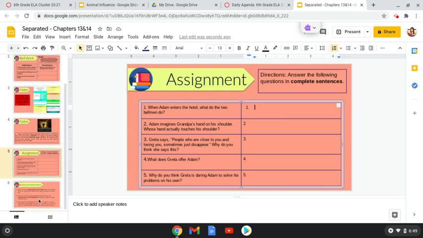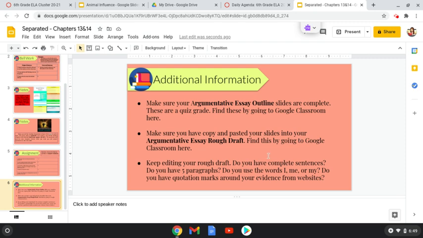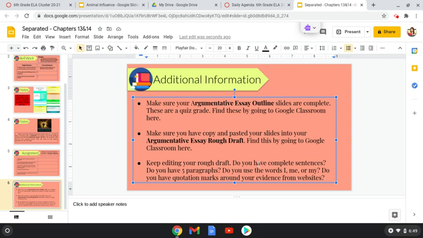The last thing is a check-in to make sure you're all caught up. Like I talked about at the beginning, make sure your outline is done. Make sure you've copied and pasted your slides onto your rough draft. I'm going to be meeting with people today to make sure your rough draft is on the right track. You can still be editing your rough draft, looking for: do you have 5 paragraphs? Do you have all complete sentences? Do you use any first person pronouns? Do you have quotation marks? Really make sure you read through your rough draft several times.